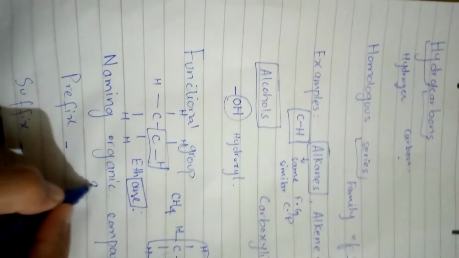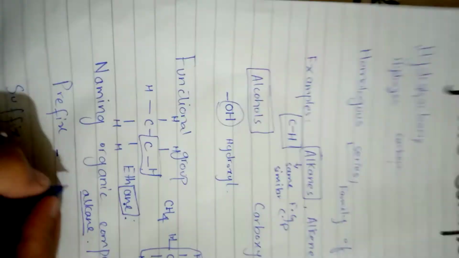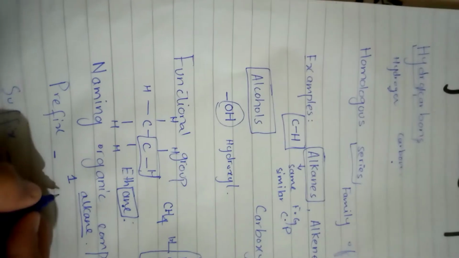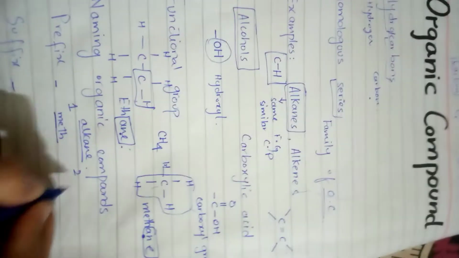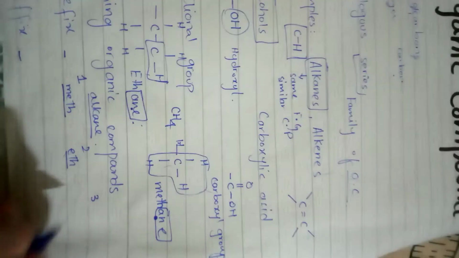For the alkane series, for example, if one carbon atom is present, meth is used. If two carbon atoms are present, then eth. If three carbon atoms are present, then prop.